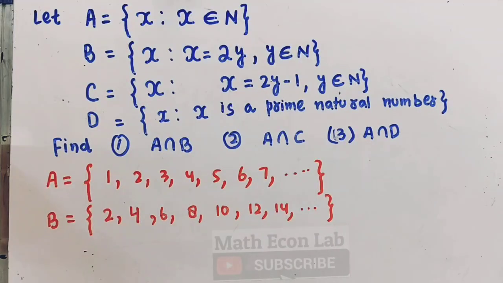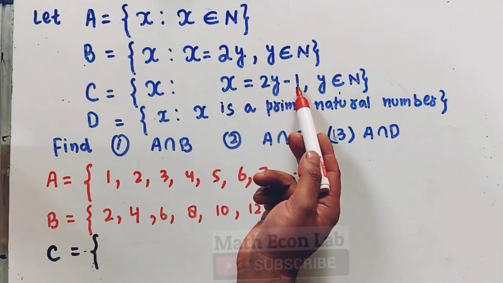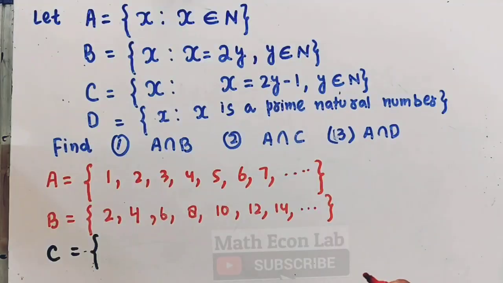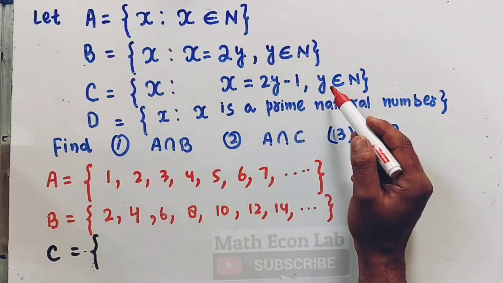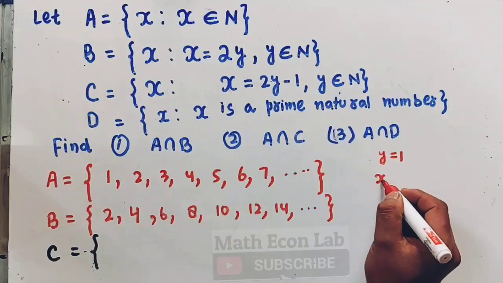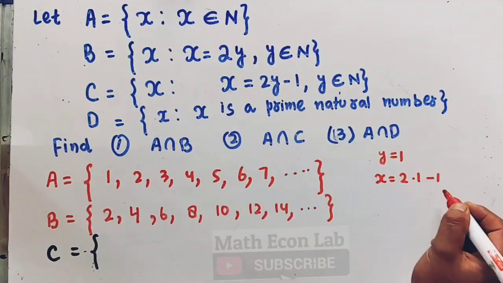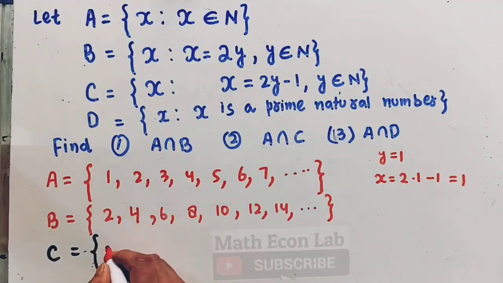Then we have set C. It comprises all x such that x is equal to 2y minus 1 where y belongs to N. So let us break this out also. When y is equal to 1, x will be equal to 2 into 1 minus 1, we will get 1.